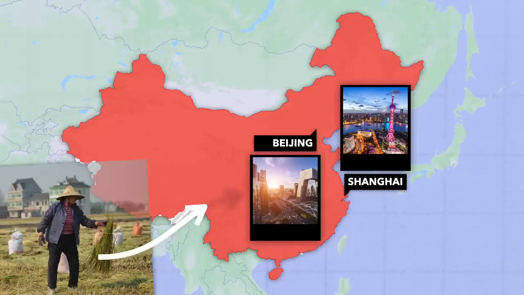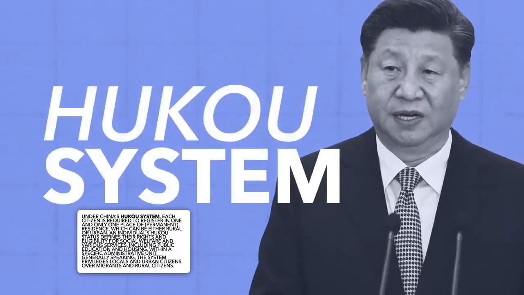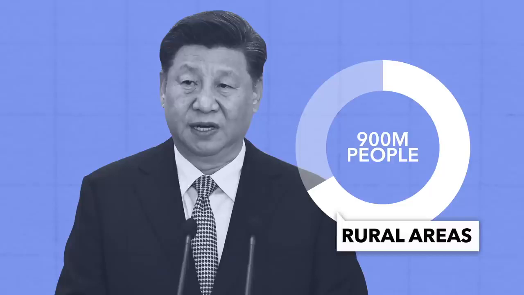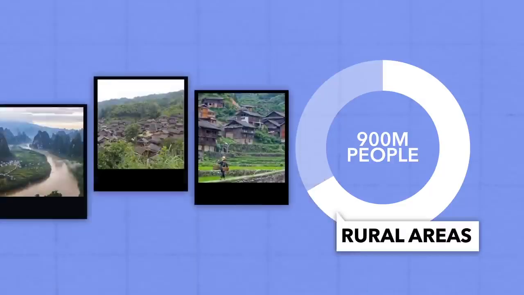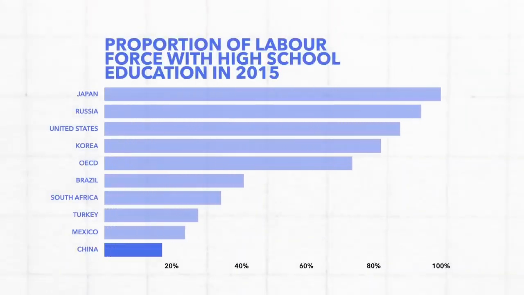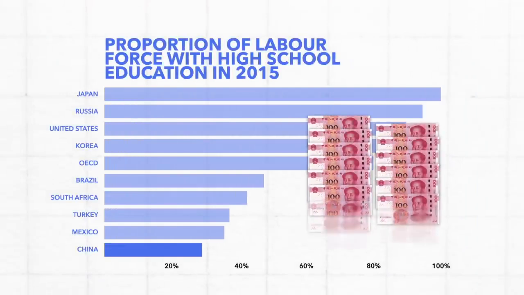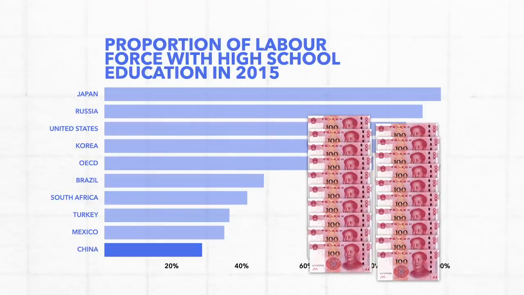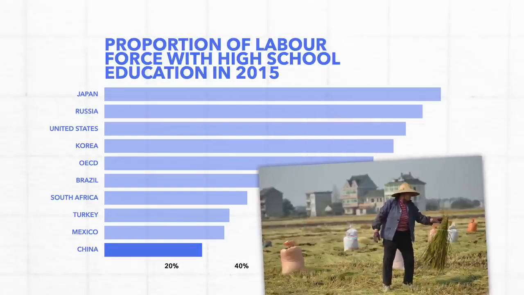In reality though, if we include rural migrants working in urban areas under China's hukou system, nearly 2/3 of the Chinese population, or about 900 million people, live in rural areas, mostly villages in the Chinese countryside. Most of these people have less than a high school education, live on a monthly wage of less than 2,000 yuan, equivalent to about $200, and often work on a small family-run farm. In fact, China has by far and away the most urban-rural divide in the entire world.